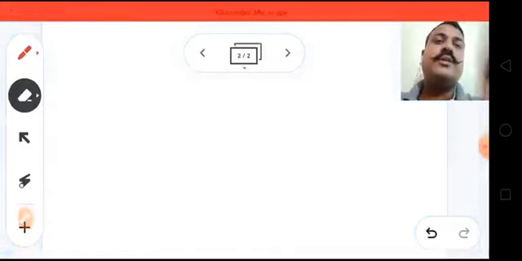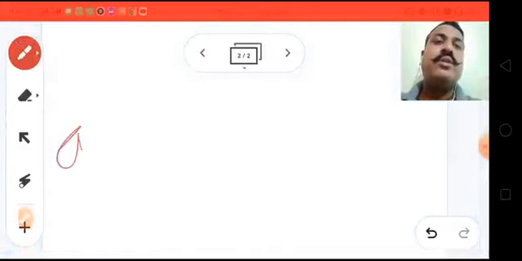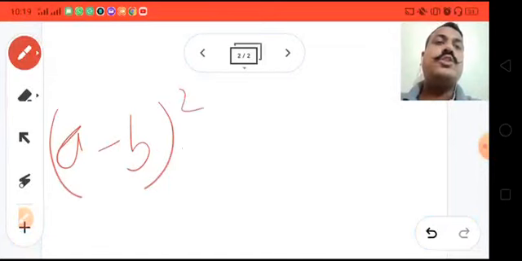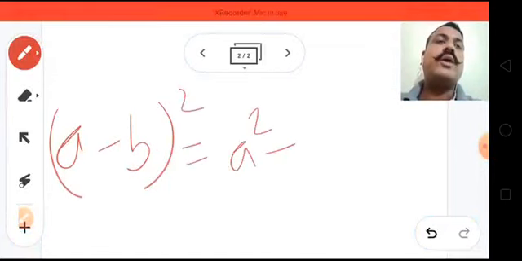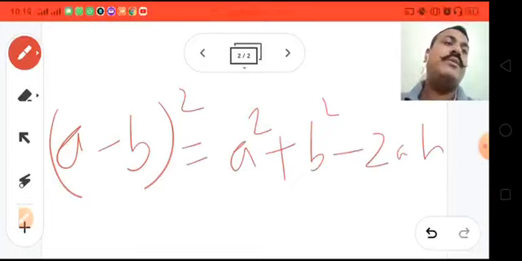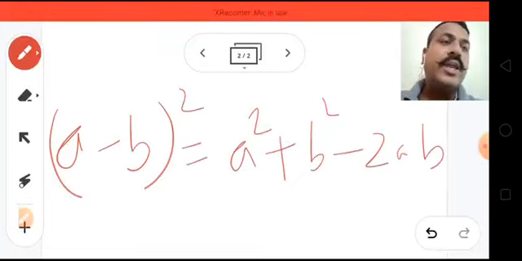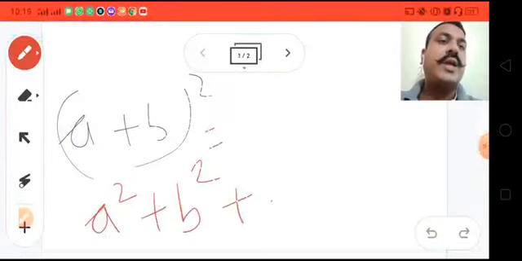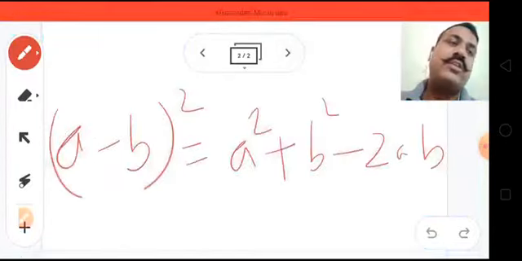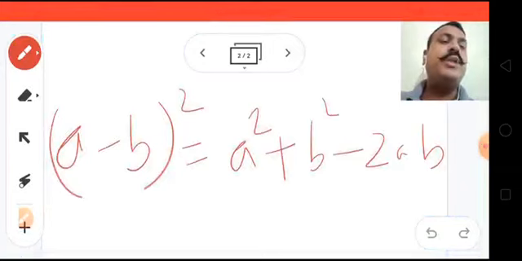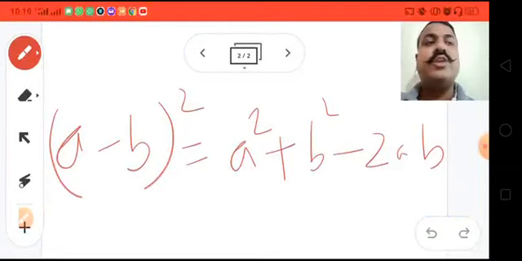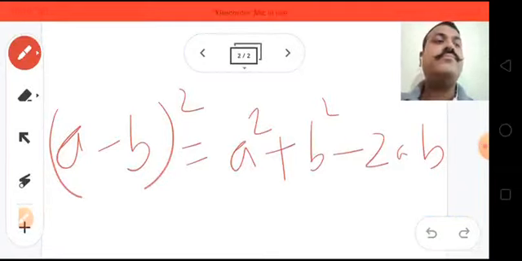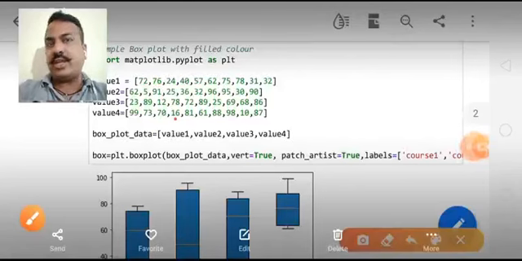Again I am using this pen tool. (a minus b) whole square is equal to a square plus b square minus 2ab. Okay. I can again move on to the previous slide by clicking on this button, I can go on to the next slide by clicking on this button, and hence I can move between these slides and we can use this Jamboard easily.